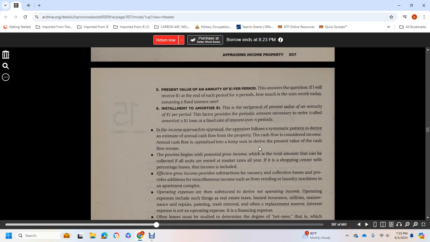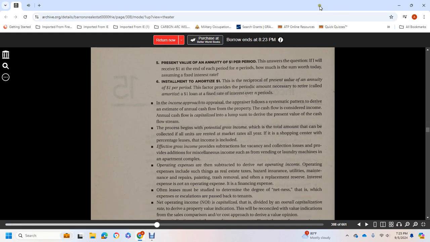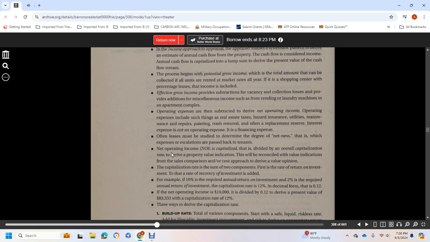The common approach to appraisal follows a systematic pattern to derive an estimate of the annual cash flow from the property. The cash flow is considered the income. The annual cash flow is capitalized into a lump sum to derive the present value of the cash flow stream. The process begins with potential gross income, the total amount that can be collected if all the units are rented at market rates all year. A shopping center with percentage leases has that income included. Subtracting vacancy and collection losses and adding miscellaneous income, such as vending and laundry machines in an apartment complex, gives effective gross income.